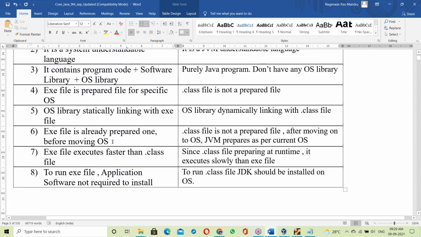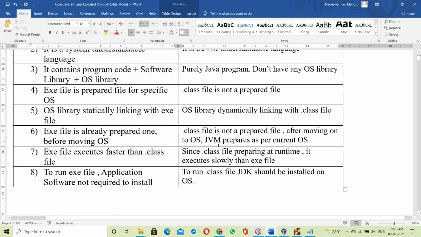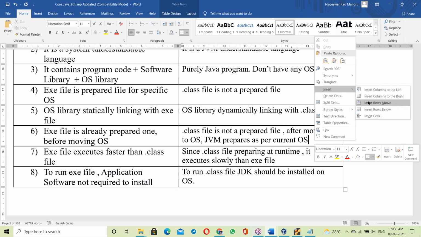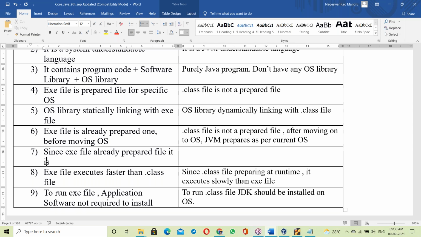Okay, some point is missing here. Insert below: since the exe file is an already prepared file, it is OS dependent.